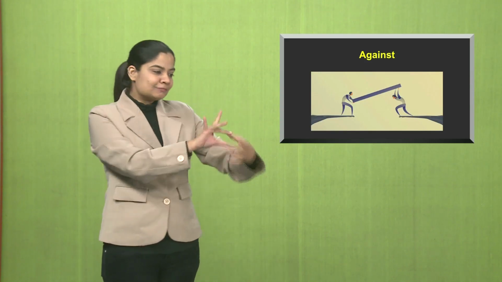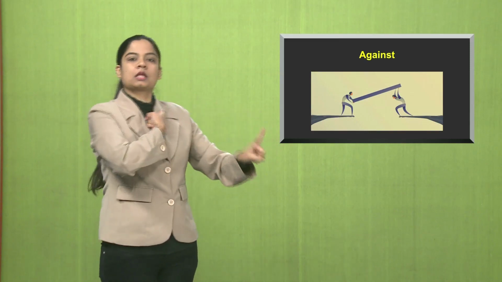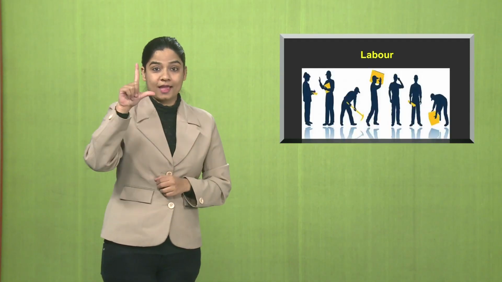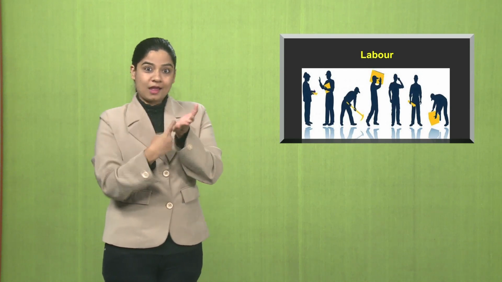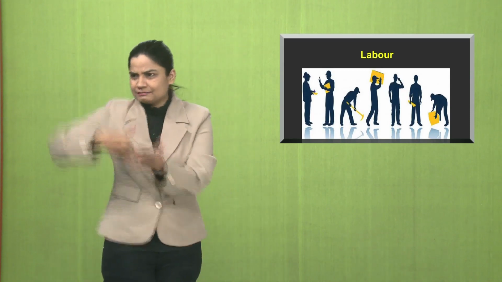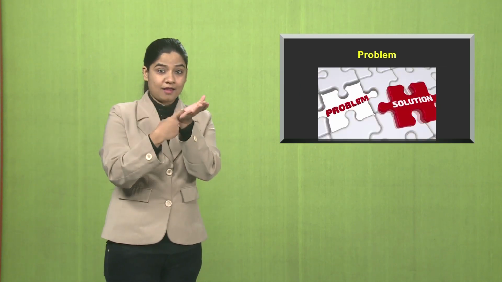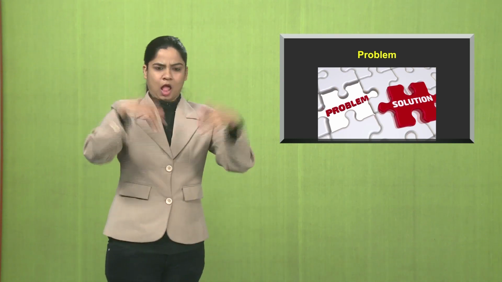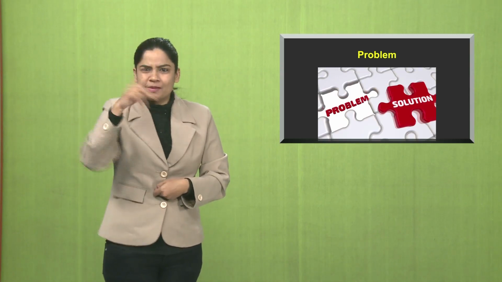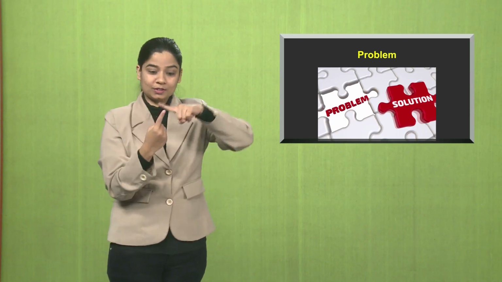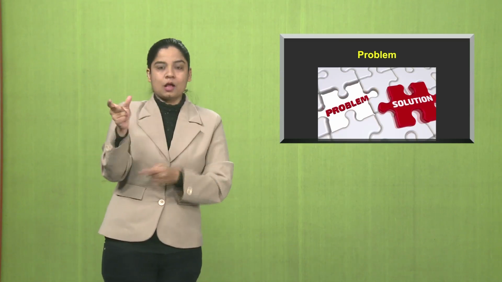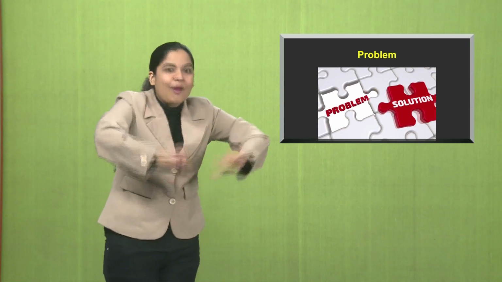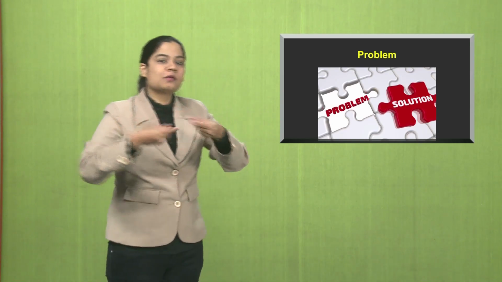Against, to fight against something. Labor, to work, especially physical work. Different people are doing different jobs, as you can see from the picture. That's called labor. You'll know more about it in the chapter. Problem, a matter or a situation. For example, a problem comes in your laptop. Then you have to derive a solution. As you can see from the picture, you have to derive a solution to solve that issue that's coming. So, problem that occurs and then you provide a solution to it.